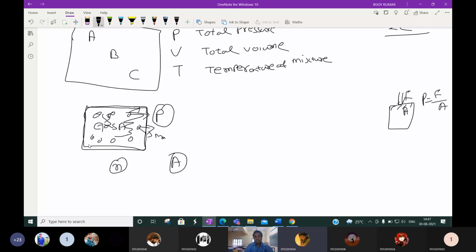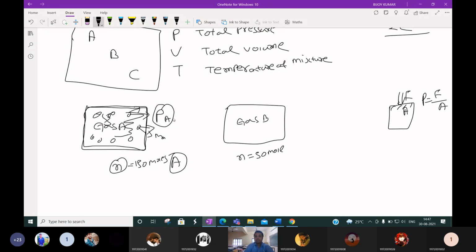Suppose gas A has 150 molecules. Similarly, suppose gas B has 50 molecules. Then you can say the pressure exerted by gas A is PA.